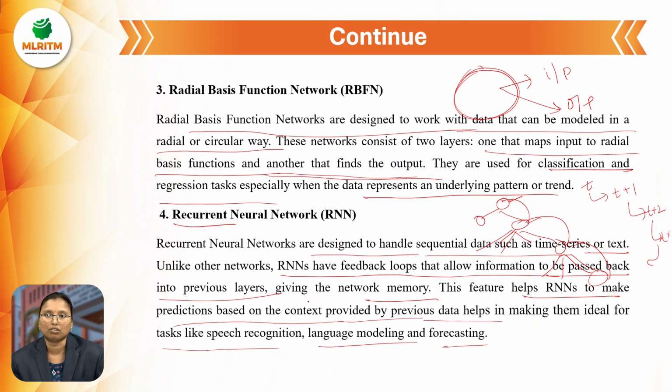RNN means that, first of all, we have to take the time series data. We can add them one by one, node by node. If there is a next one, we add it to the next node, like that. Recurrent means repeating, so information flows from the start to the end. If any errors are there, information is also passed in the backward direction. This is called a recurrent neural network. Then finally we don't get any errors. These are all the types.